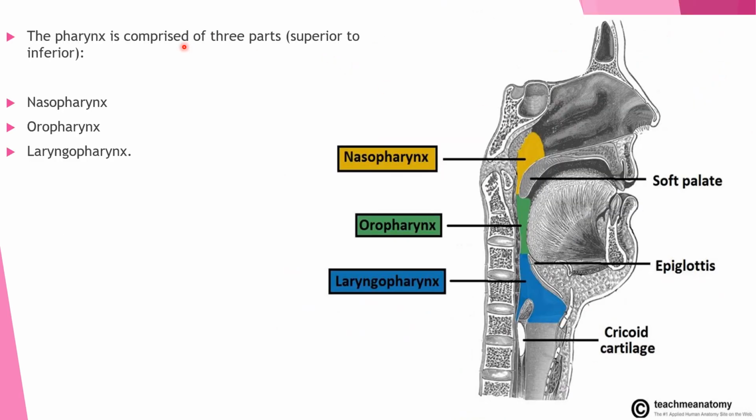The pharynx is comprised of three parts, superior to inferior. The three parts are nasopharynx, oropharynx and laryngopharynx. This is nasopharynx, middle one is oropharynx and inferior one is laryngopharynx.